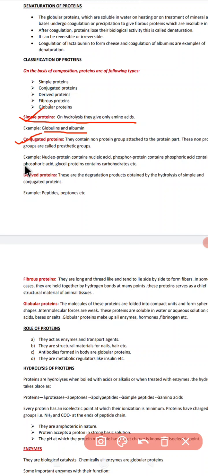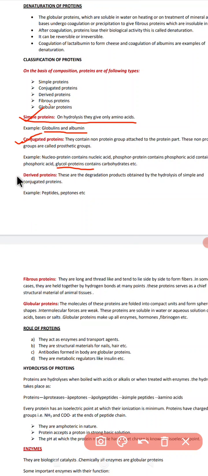If a protein contains nucleic acid, it is called nucleoprotein. Then we have glycoprotein, which contains carbohydrates attached with the protein. So a conjugated protein not only contains amino acids, but also some other groups.